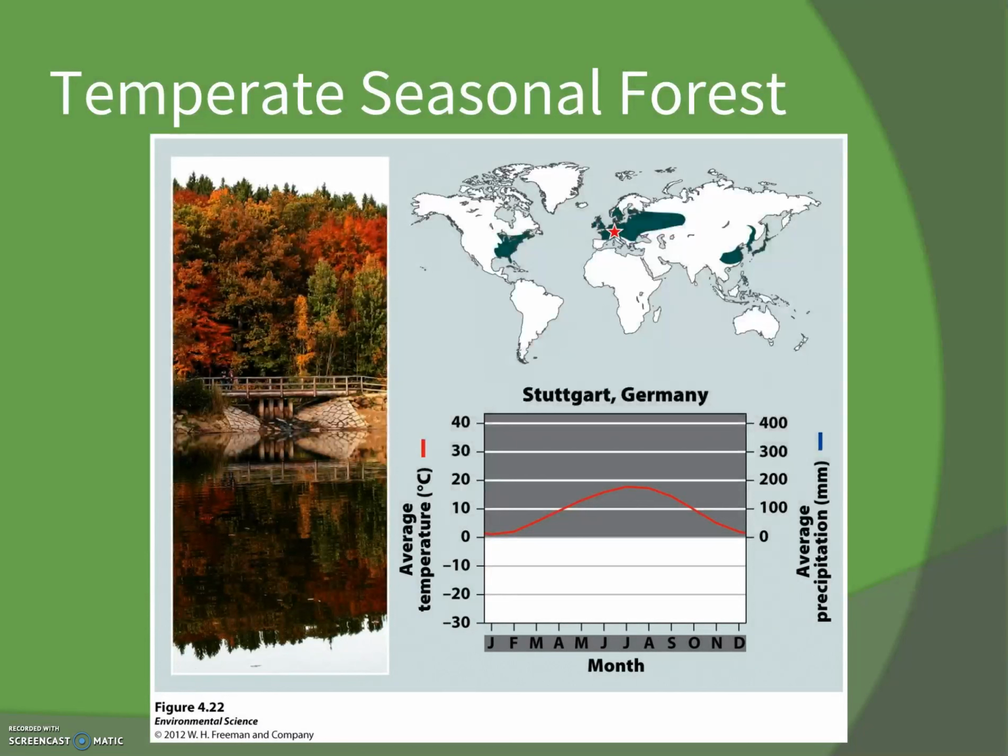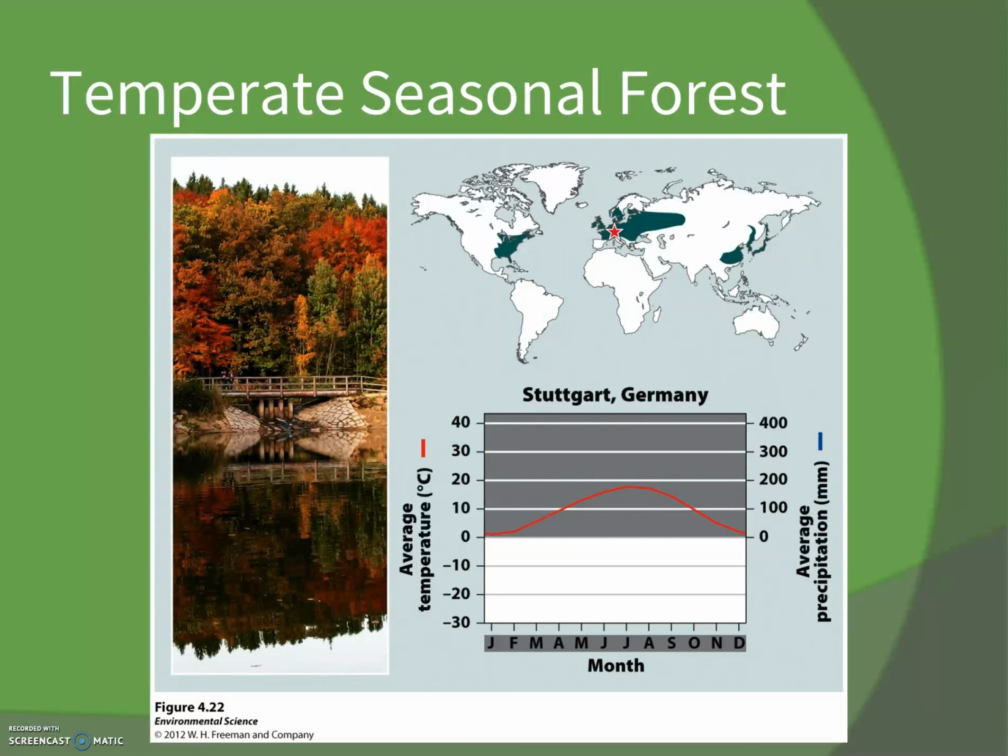Temperate seasonal forest, we should feel very comfortable with. This is us. This is where we live. So think New Jersey, think Vermont, think where we are. We know that we have cold and moderate winters. We know that we have warm summers. We have year-round precipitation. We have good fertile soils, rich in organic material because those deciduous leaves fall down to the ground. We have a long growing season, high productivity.